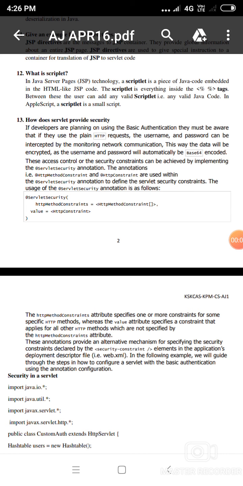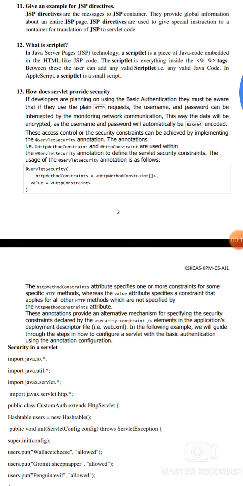How does a servlet provide security? If the developer is planning on using basic authentication, they must be aware that in a plain request, the username and password can be intercepted by monitoring the network communication. This way, the data will be encrypted, and the username and password will automatically be encoded.